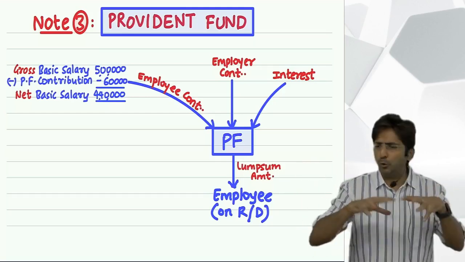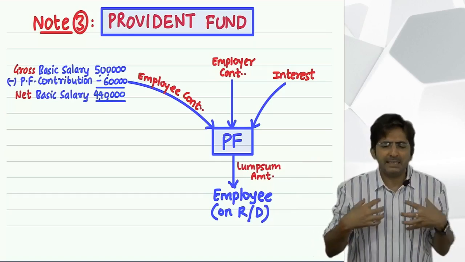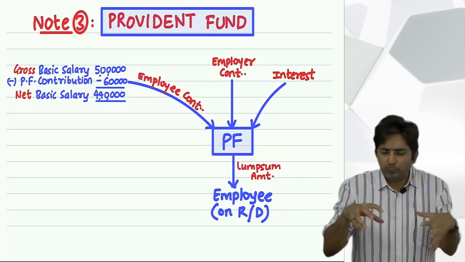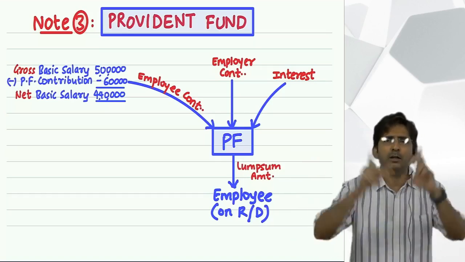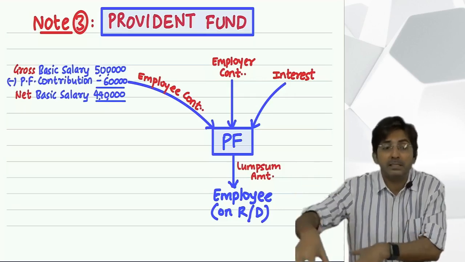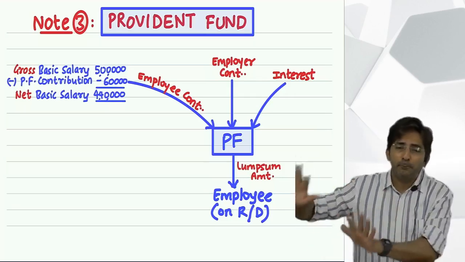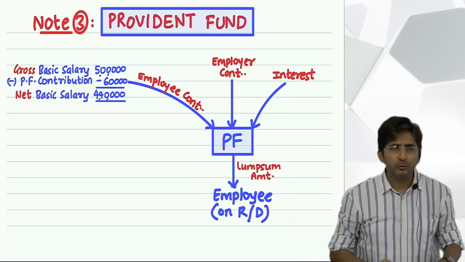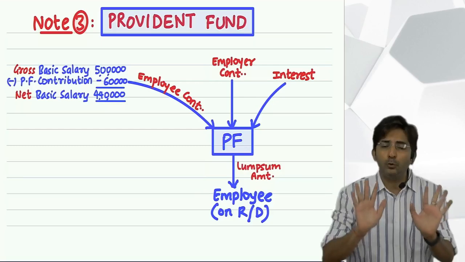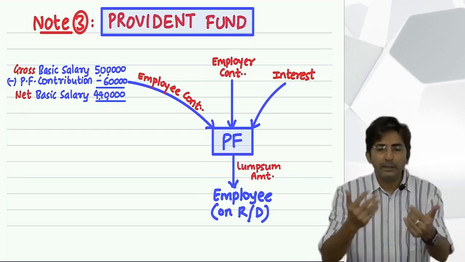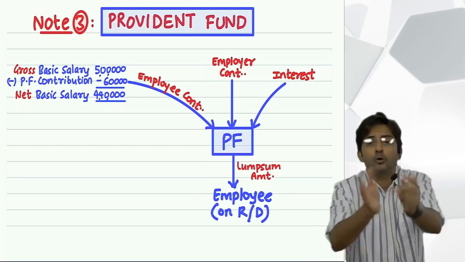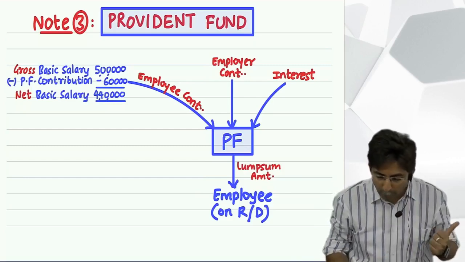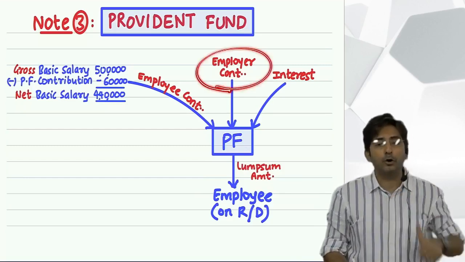I am also the owner of a business, and as an owner I don't get much time to attend to it, so I depend upon my staff. If I keep my staff happy, they will manage my business properly. So to keep them happy, companies also contribute, and that is called the employer's contribution.